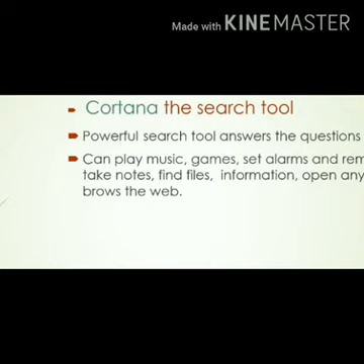Cortana helps us to search by using our voice. Letting you search anything using our voice is another new feature of Cortana.